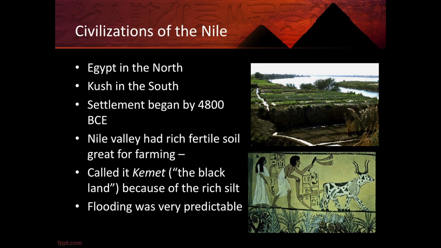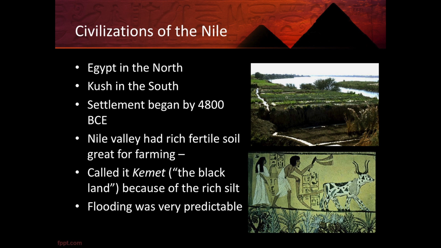The region was also called Kemet, which means the black land. This is because when the floods came, it brought with it rich silt, which was excellent for growing things. The difference here, too, between ancient Egypt and ancient Mesopotamia is that flooding was very predictable in ancient Egypt. Flooding would usually reach the Aswan area by late June. It would peak by September.